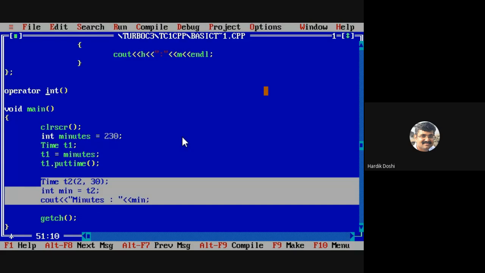We have used something in the past: operator plus, operator less than, operator minus. Do you remember? This is the same. Instead of operator, we are now using data type.